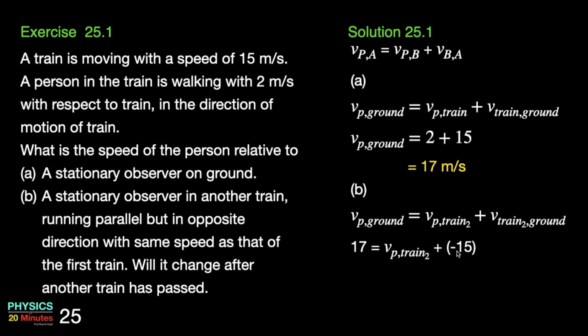But why do we write it as minus 15? Simple, the other train is moving in the opposite direction, so it is minus 15. So that will give me the velocity of the person with respect to the second train as 32 meter per second. Even if the train passes by, the relative velocity will not change.